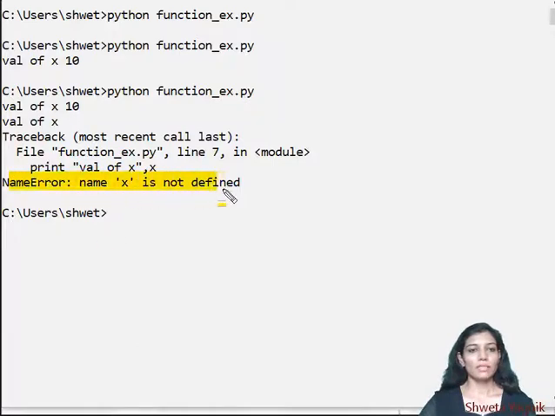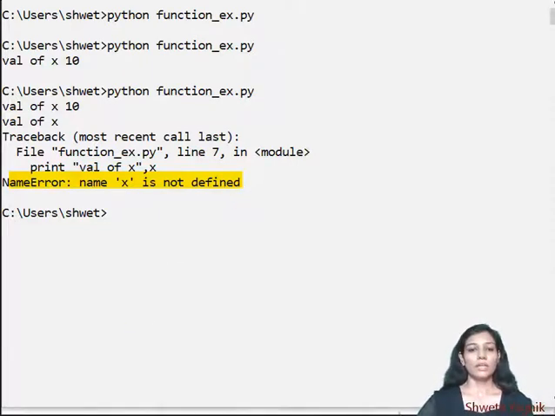Which error is it giving? The NameError, that means x is not defined, because we are trying to access x, which is a local variable to the function, outside of the function. We cannot access the local variable outside of the function because the scope of the local variable is within the function only. So this is the example where it clarifies the local variable cannot be accessed outside.